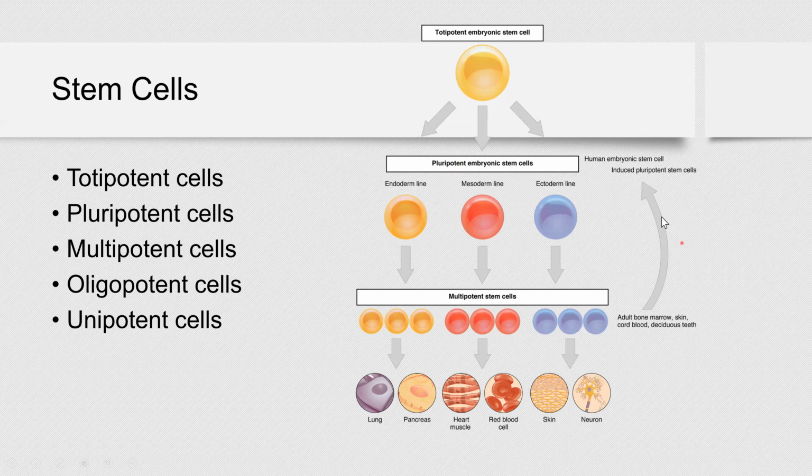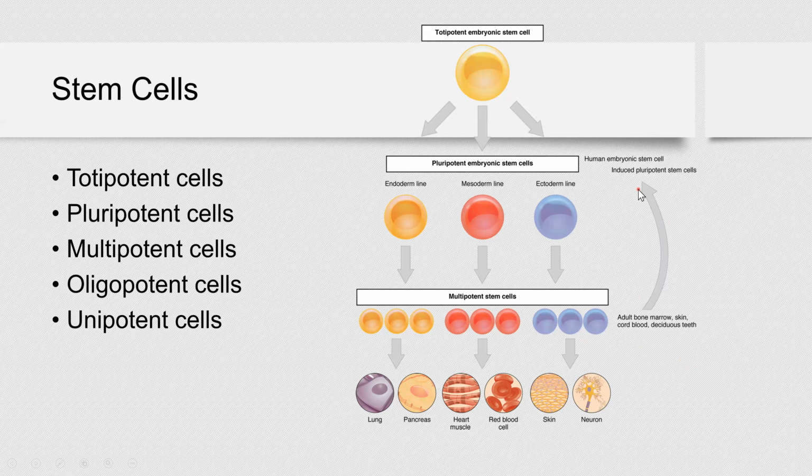But now with this new research that was done in Japan, and I believe they even got a Nobel Prize for it, what they found out is that you can use cells from an adult, right, like fibroblast, you can add some chemicals, some transcription factors, and you can reprogram them back to stem cells, right?